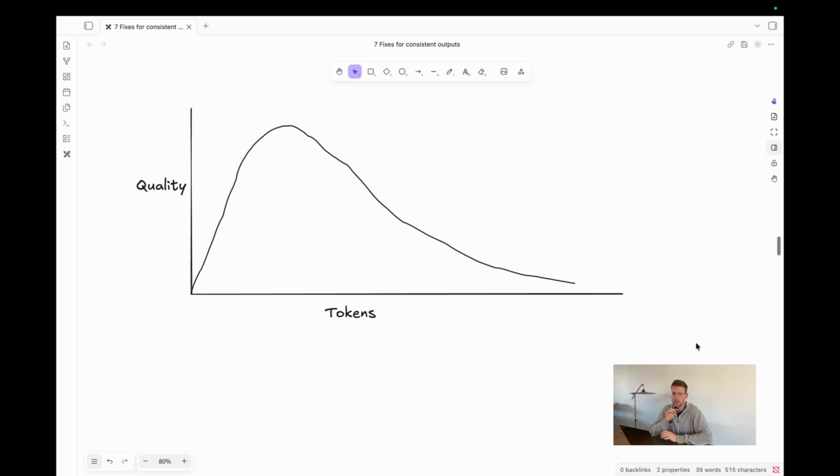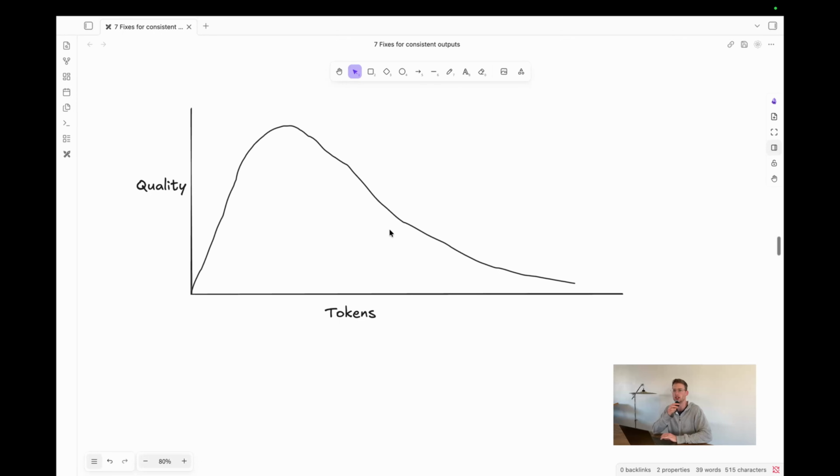There are a couple of papers that go into depth on context rot and this kind of topic, but it's time for me to break out my lethal Excalibur skills. Not quite, but anyways, this has been my experience with context and with context rot. At the start of a conversation, the AI is not super helpful because it doesn't have any context. You then give it context in the form of tokens: this is my project, this is my standards, this is how I like to work, this is what I want. All of that is context, and its usefulness grows and grows until it reaches this point of peak usefulness over here. After that point, it starts to degrade.